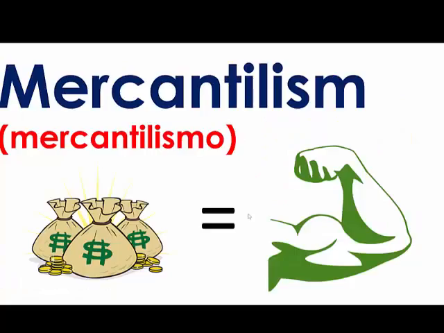The next word on our list is mercantilism, and we said that this is the background for this whole unit. If you understand that England wanted to be wealthy because they thought that money was equal to power or strength, that's the idea behind mercantilism. And that greed of wanting more and more money for themselves is what eventually leads to the American Revolution.